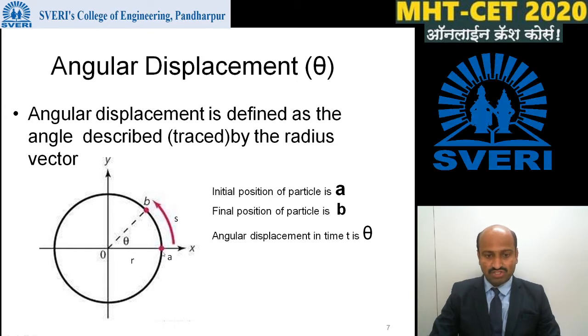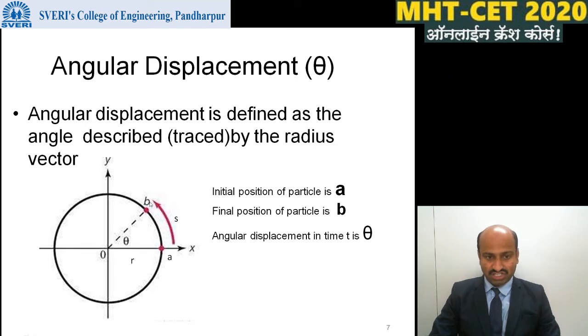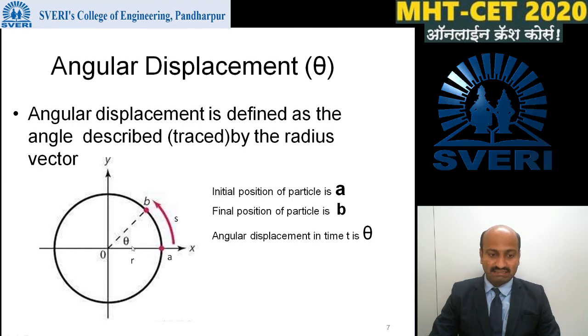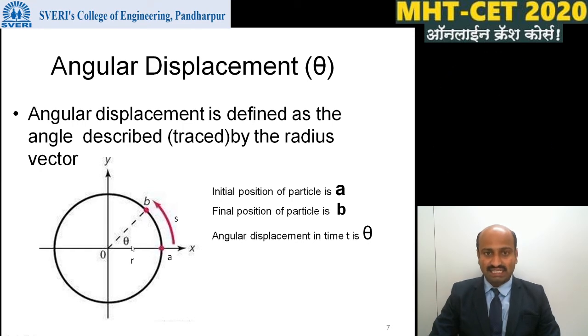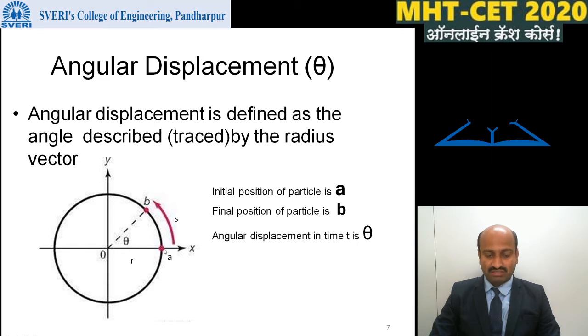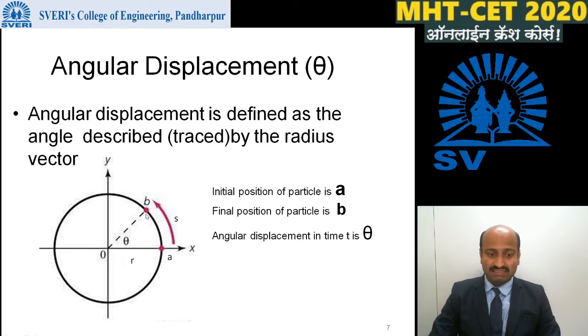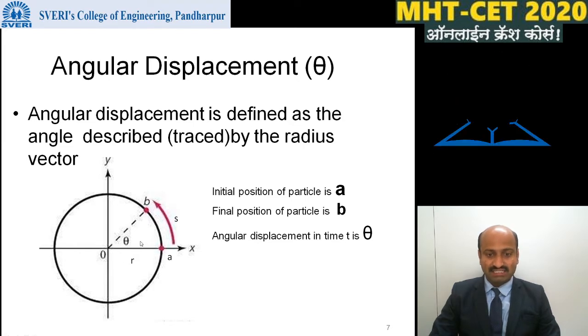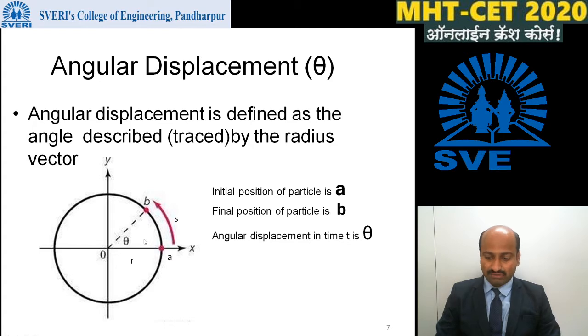Initially the particle is at position A. In time t, it moves from A to B. B is its final position. When the particle reaches the final position B, this radius vector turns through the angle theta, and this angle theta is known as the angular displacement. When a particle in circular motion moves from A to B, at the same time its radius vector turns through the angle theta, and this angle theta is known as the angular displacement.